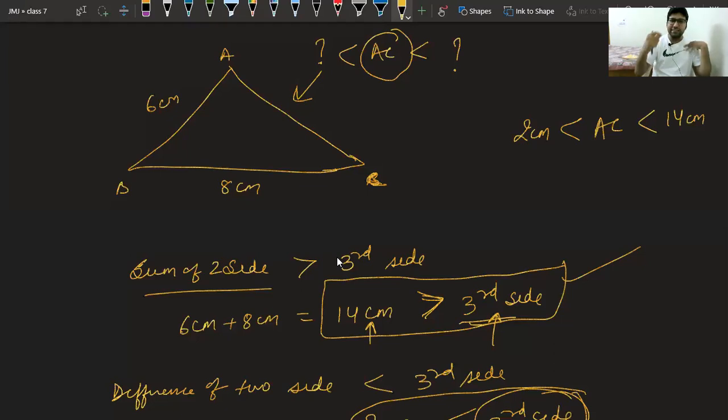If I say AC is 5.8, is it possible? Please answer. Yes, it is possible because 5.8 is lying between these two range. If I say AC is 9.1, is it possible? Yes, it is possible. So I guess you have understood. We cannot find the third side exactly, but we can find a range between which it will lie. Okay, clear. Now let us take a question from exercise 6.4.